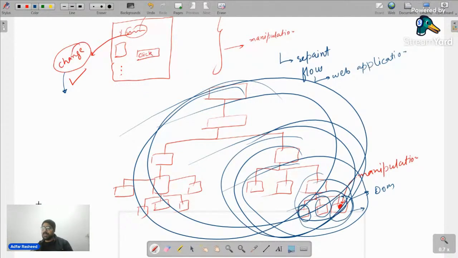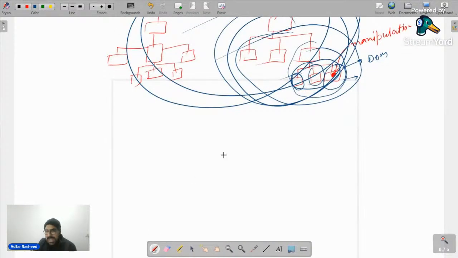And if that happens, think about it. If it decides to repaint the whole web application, don't you think it's time consuming? Of course, yes. So we all can conclude one small point out of it. And that small point is, the conclusion is, the DOM that we are talking about, the pure DOM, is actually slow. The original DOM is slow. Do we all agree with it? Yes or no? Of course, yes. We should agree with this, that DOM is slow.